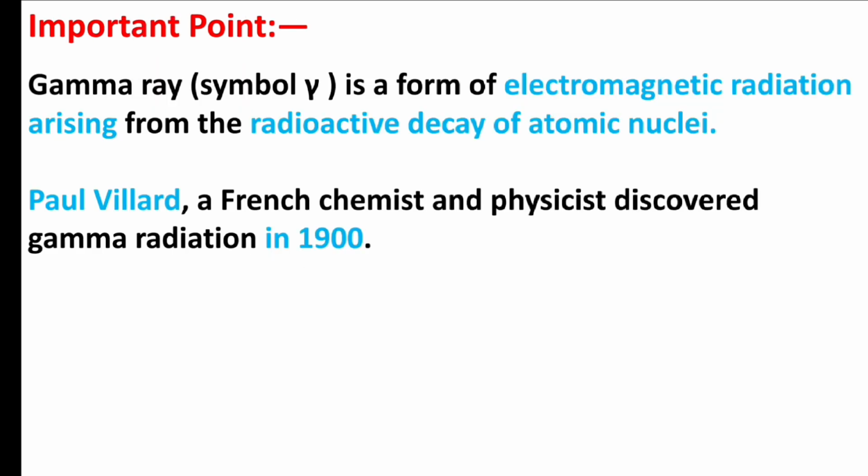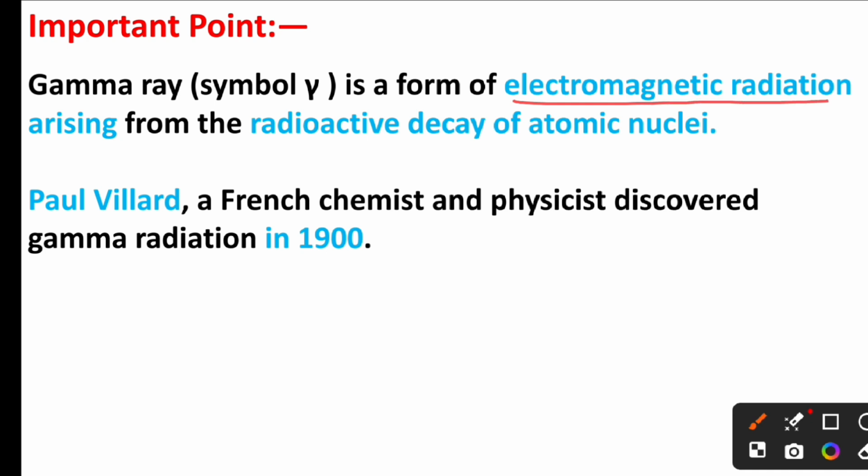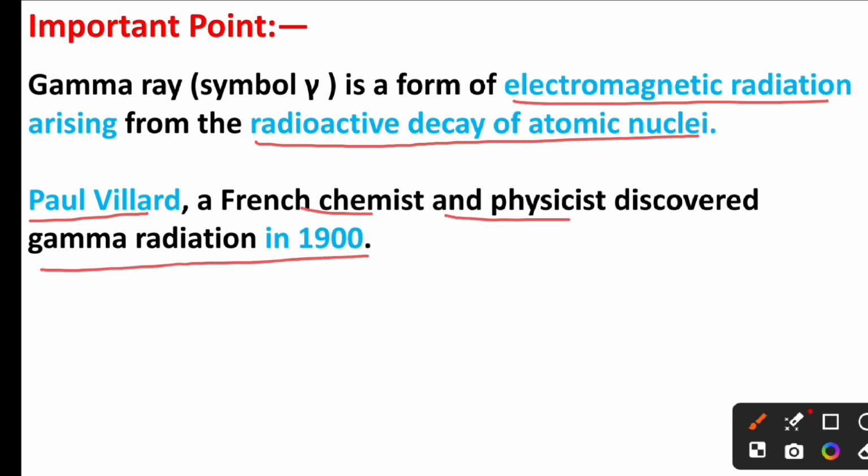Friends, gamma rays is a form of electromagnetic radiation arising from the radioactive decay of atomic nuclei. Paul Villard, a French chemist and physicist, discovered gamma radiation in 1900.